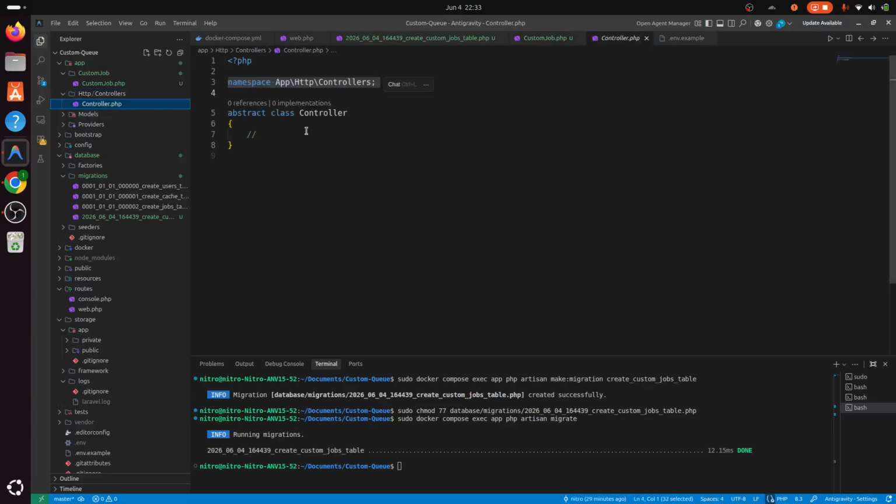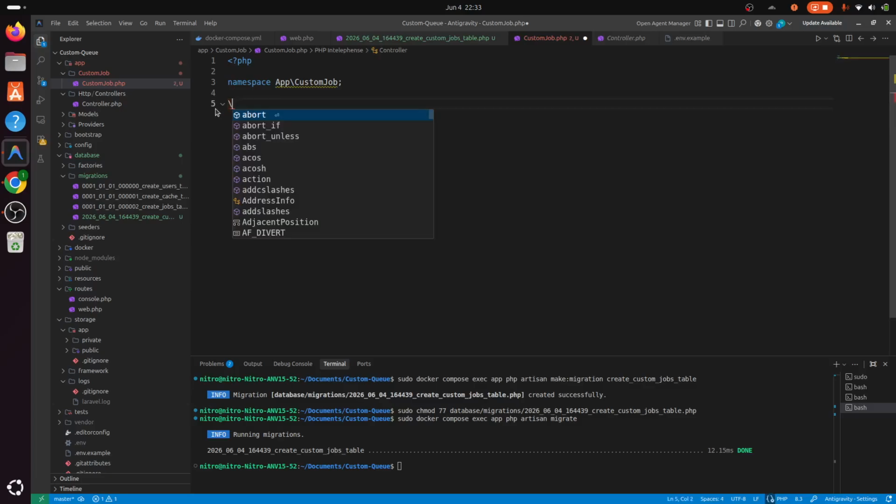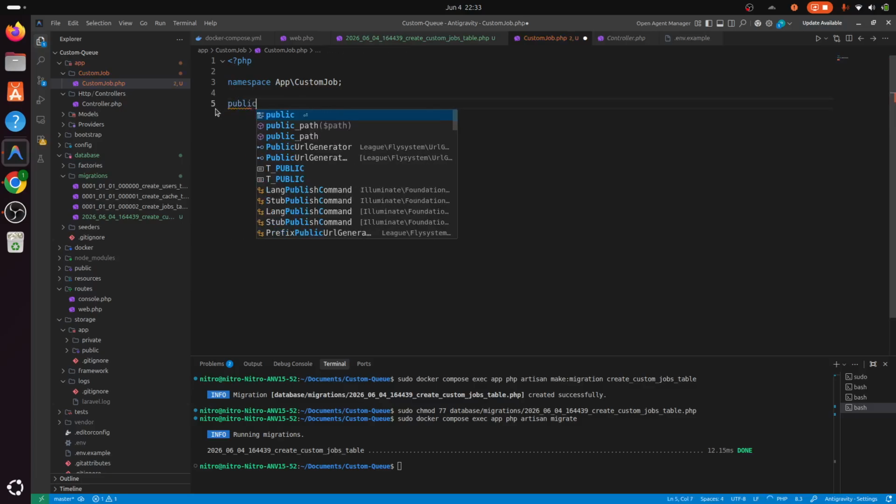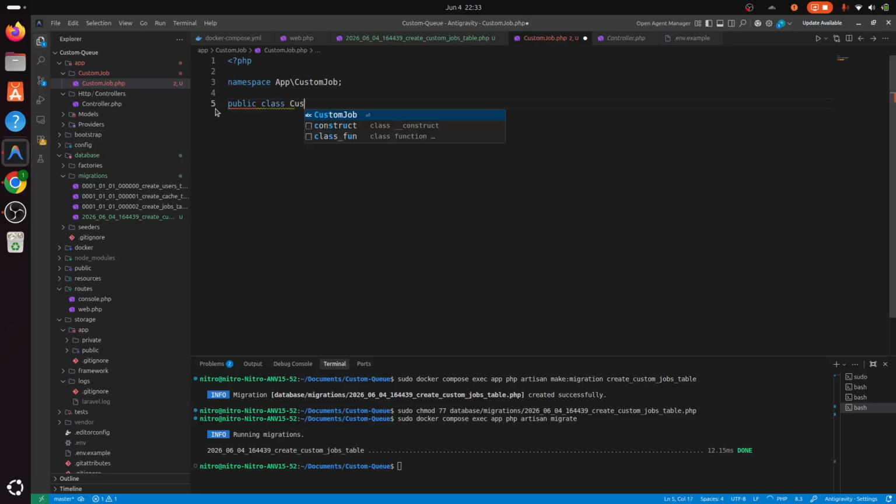Let me copy this controller in here, and the namespace would be App\CustomJob, and here it would be class CustomJob. I don't think we would need public.